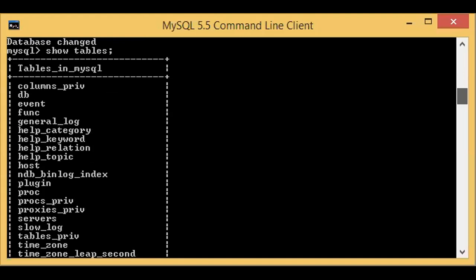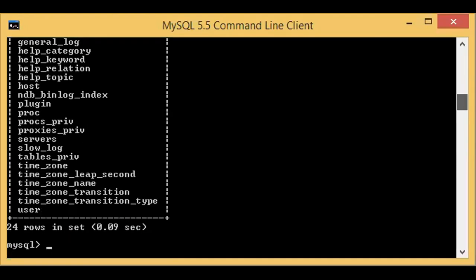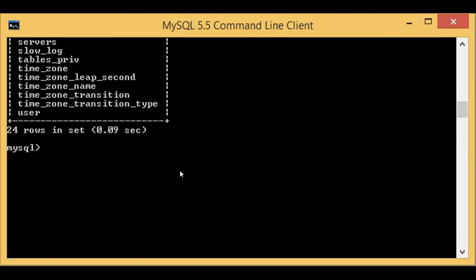Columns, db, event, function, these are the tables. But if you want to create a new table, what is the command, students? I don't want to use the existing table, I need a new table. So what is the command for creating the new table, students? Anyone?